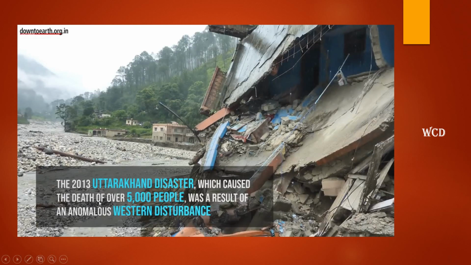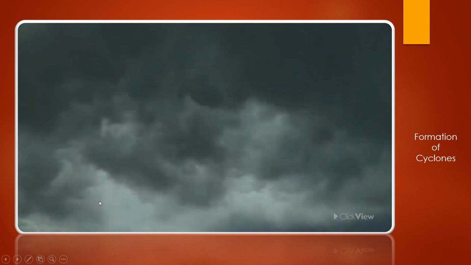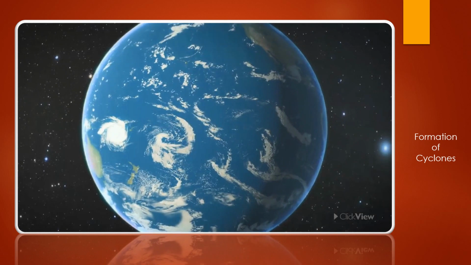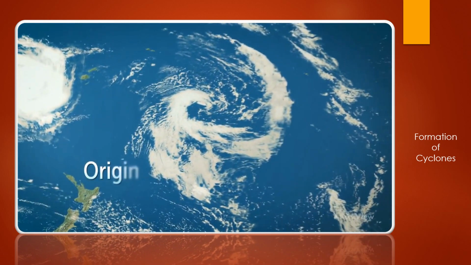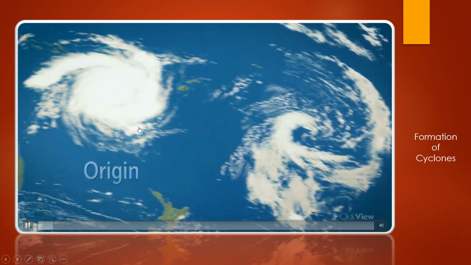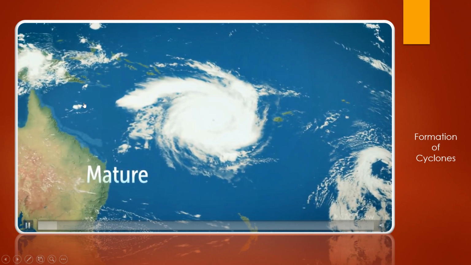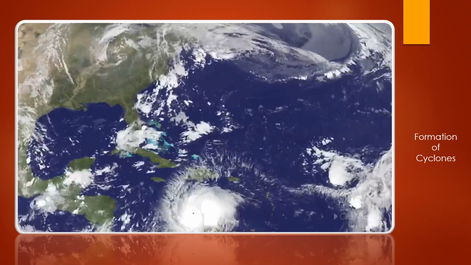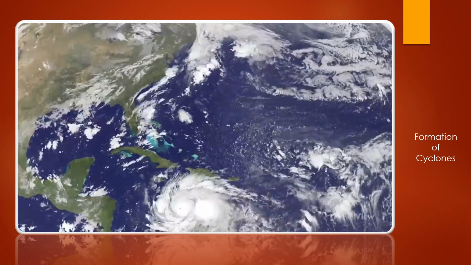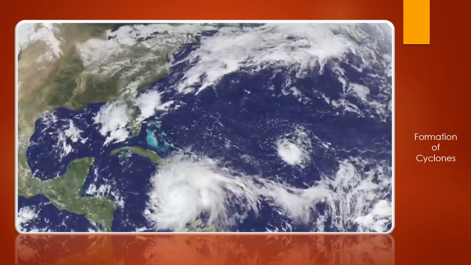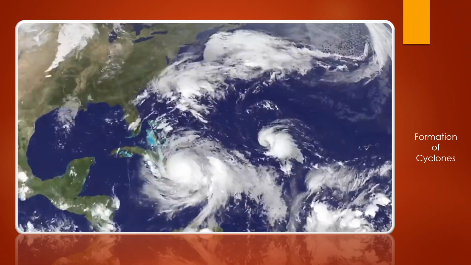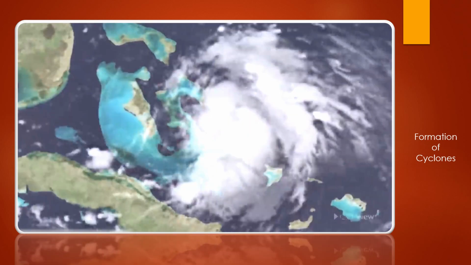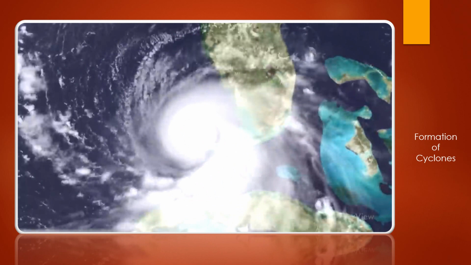Now we will understand how the cyclones are formed. You can see there are three stages of cyclones: origin, then the mature state, and then spreading away, that is dissipation. When they start moving in this way, they move here and there. The factors responsible for this include the Coriolis force. They don't move in one direction, as you can see how they are moving.